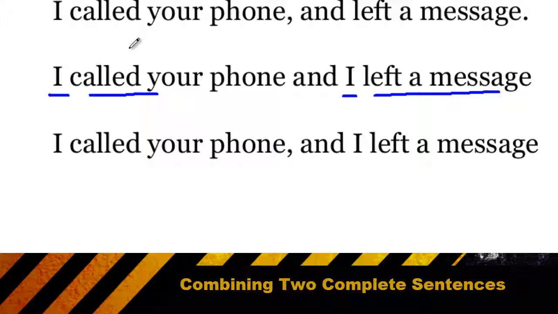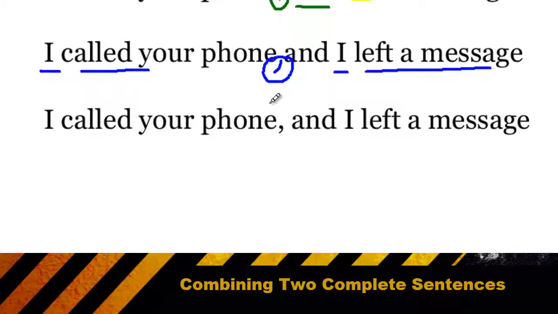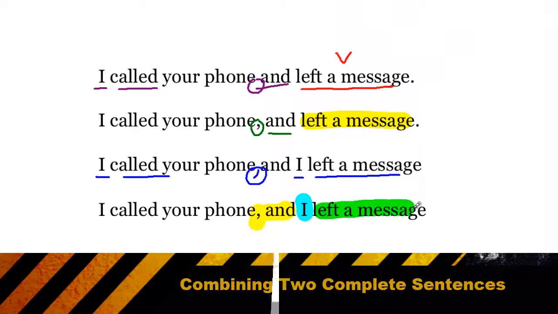So now we have 2 complete sentences, which means before the conjunction, before the "and," you absolutely must add a comma. The second example is also not correct because we have a comma and a conjunction, which means what comes after the "and" must be a complete sentence, but we only have "left a message." We don't have a subject. The final example is correct because we have a comma and a conjunction, and then both sides of the comma conjunction have a subject and a verb.